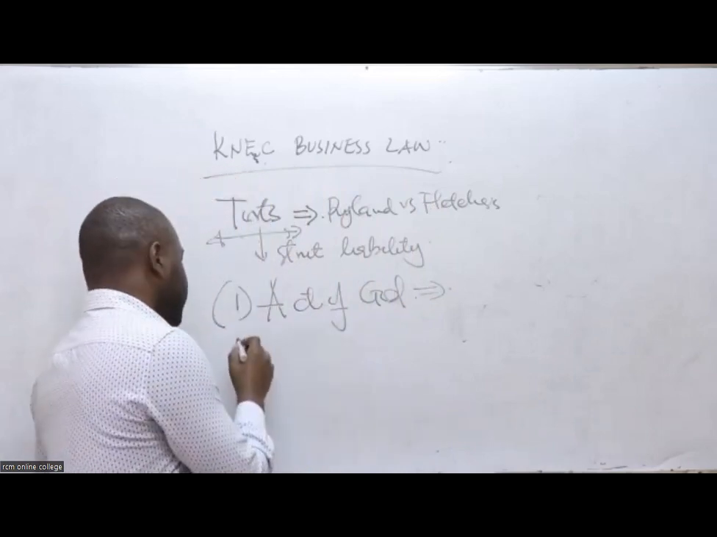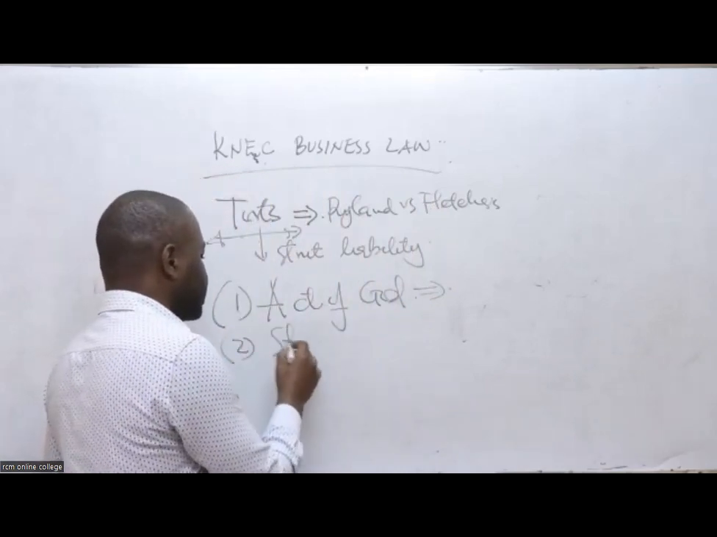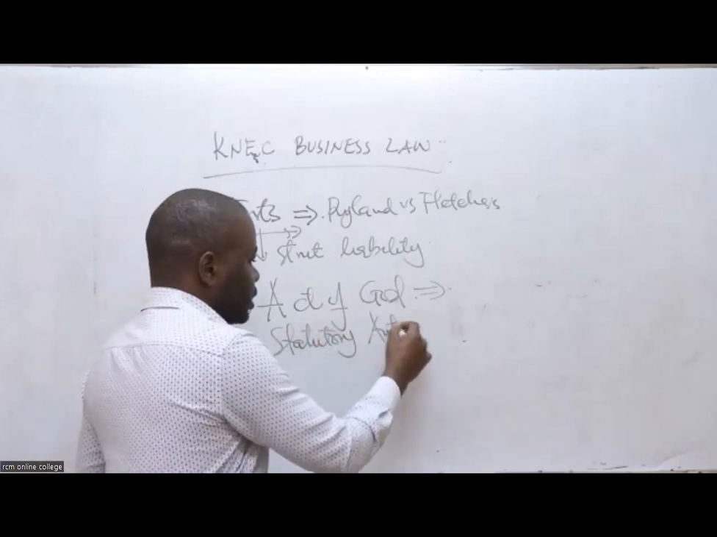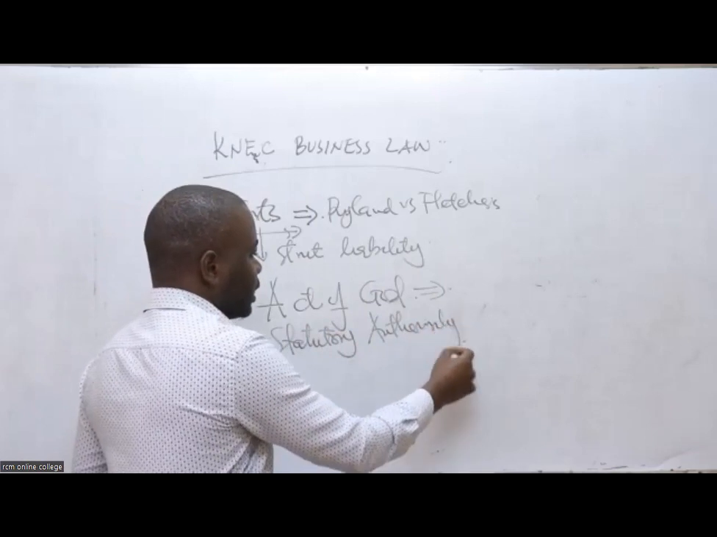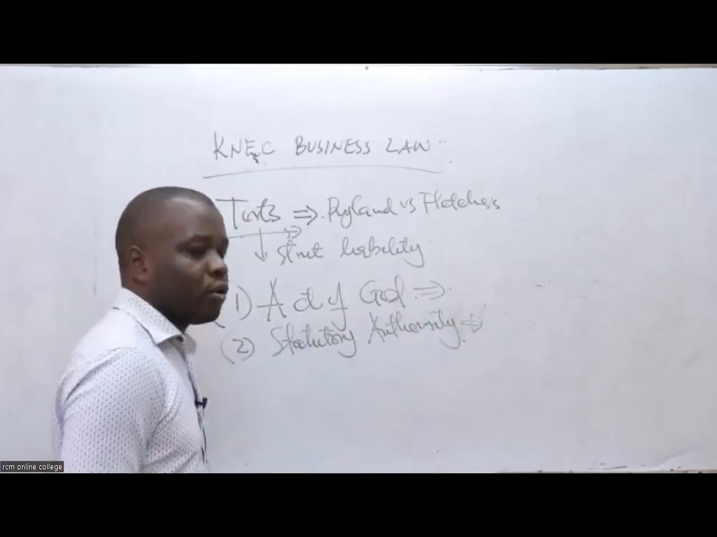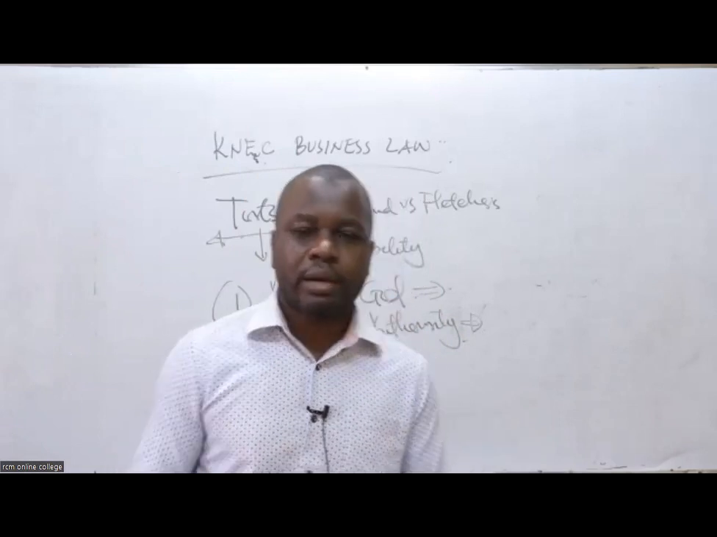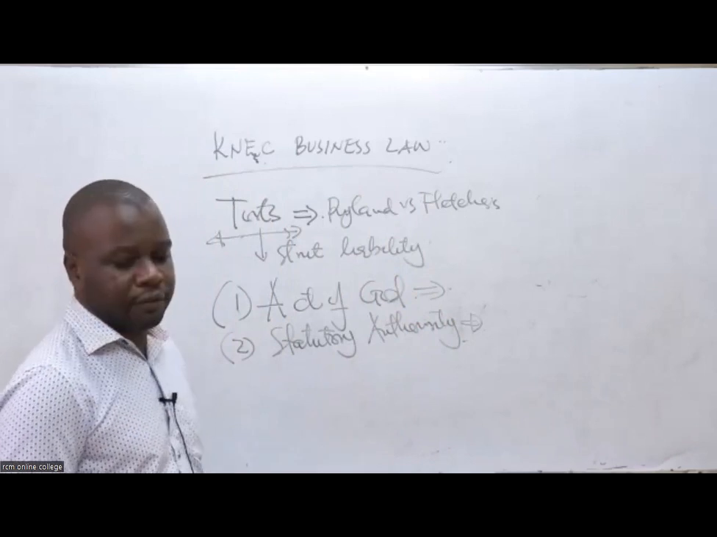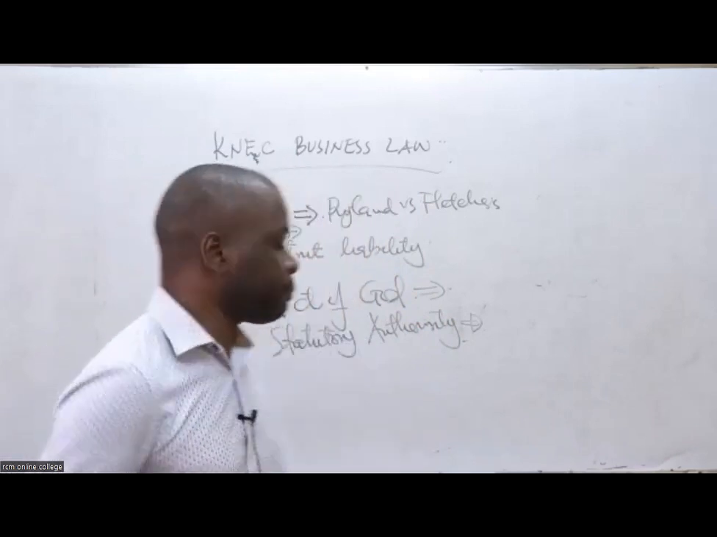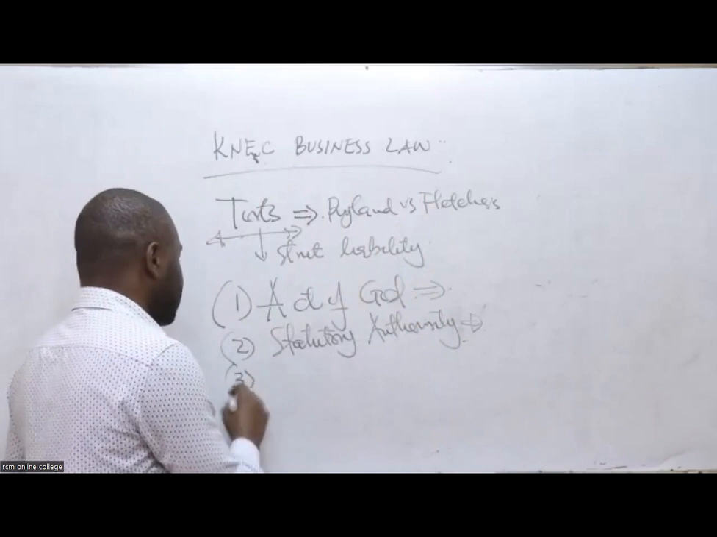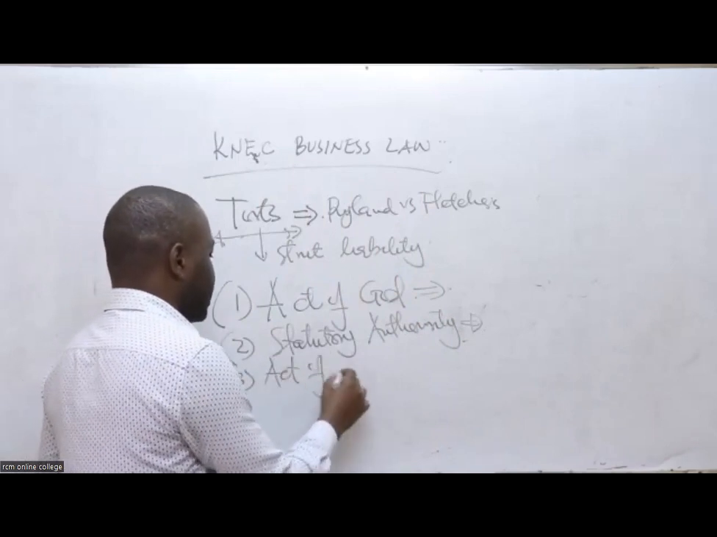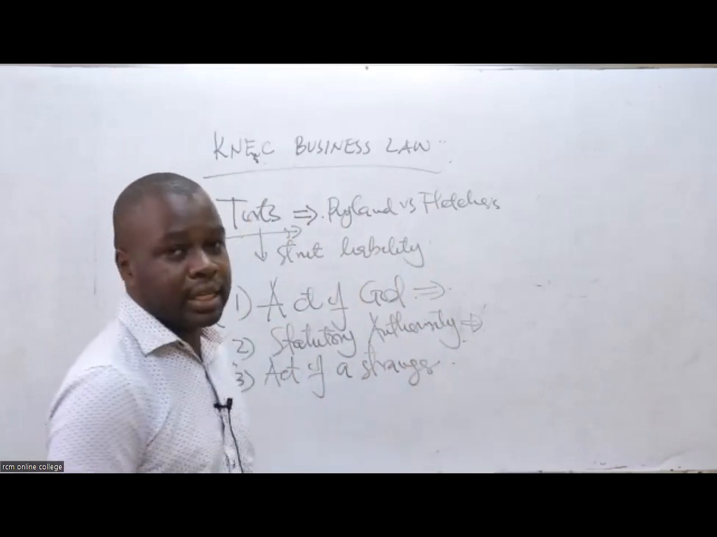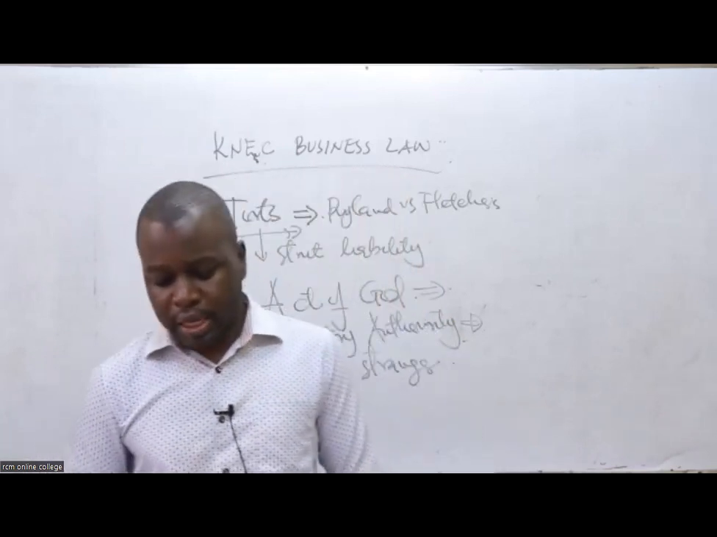Number 2, you can say it was a result of statutory authority. This simply means that you have been authorized by a law of the land to, for example, accumulate something on your land, so you can use that as a defense. Number 3, you can say the escape resulted from an act of a stranger. Maybe a stranger came onto your property at night and made the escape happen.